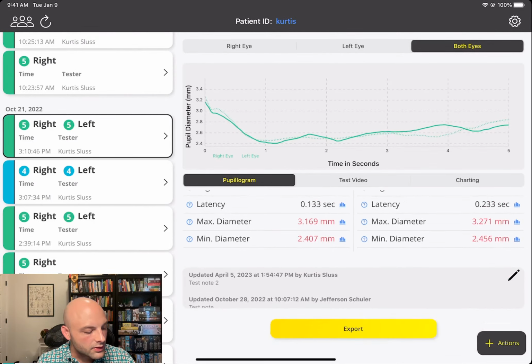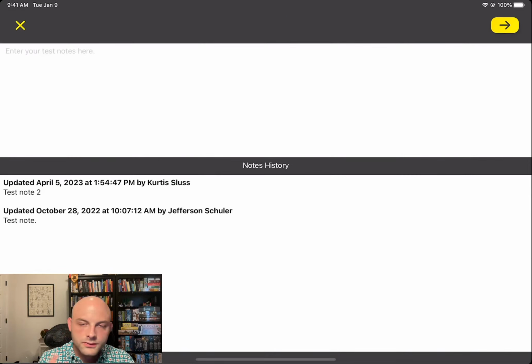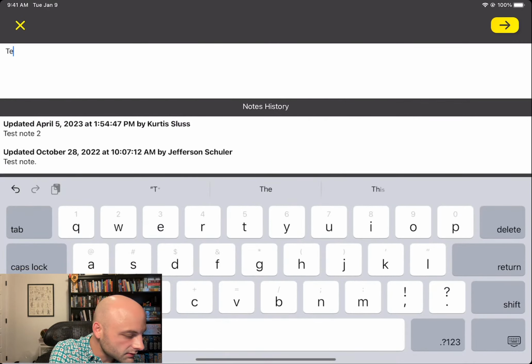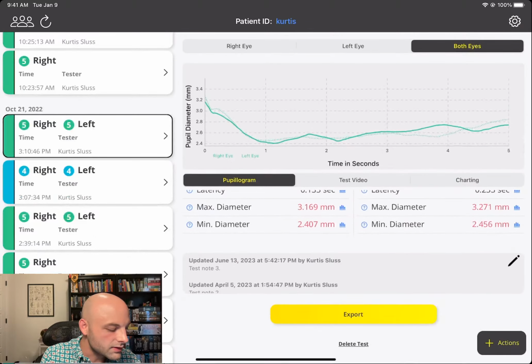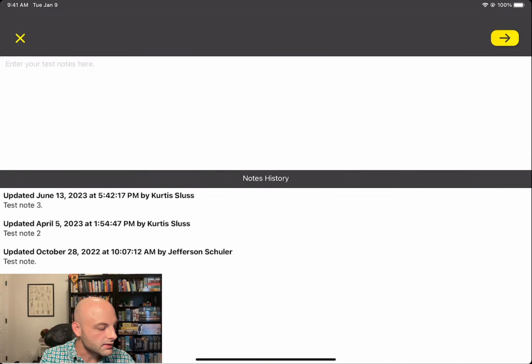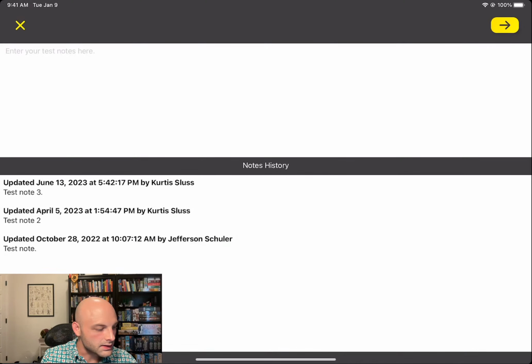And then you can go ahead and take notes in the app. Really useful. They are immutable, so anything you put in here stays in here, and that's just part of general guidelines. You can type in test note 3 and then go ahead and send that in, and it will be registered into the application, and you can go back, see, okay, I actually cannot edit this thing. So you can append to it though.